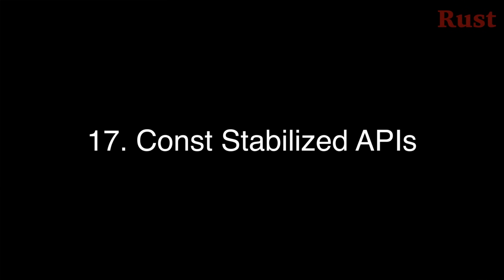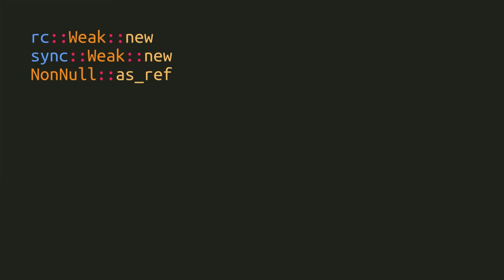Number 17. The following APIs are now available to use in const contexts, so they can be evaluated at compile time. There's just 3 of them. First, you can create a Weak reference counter, you can create a Weak atomic reference counter, and the last is you can create a reference to a NonNull struct. Number 18. Cargo now prints out environment variables when you enable extra verbose mode with -vv on your cargo run, cargo bench, and cargo test commands.